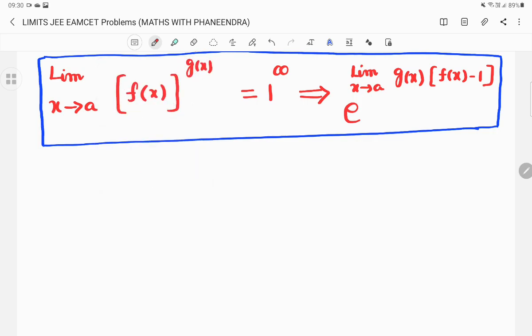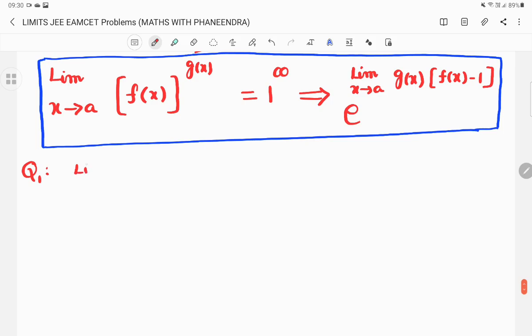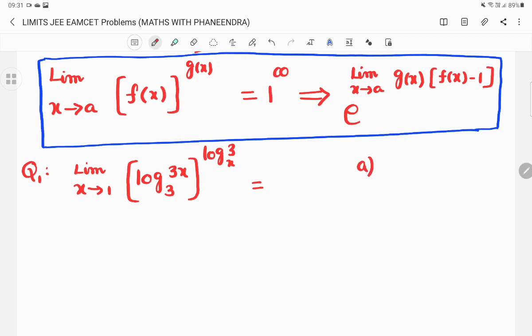The first question, number 1. Limit x tends to 1, log of 3x to the base 3, whole power log 3 to the base x, is equal to. Options: e, second option e power minus 1, third option minus 1, fourth option plus 1.